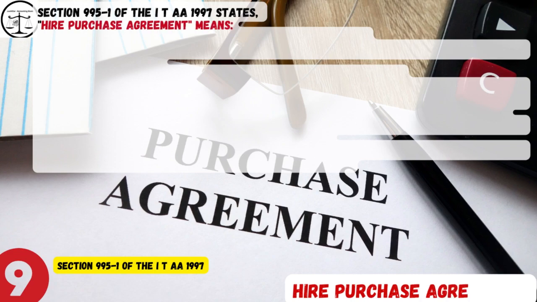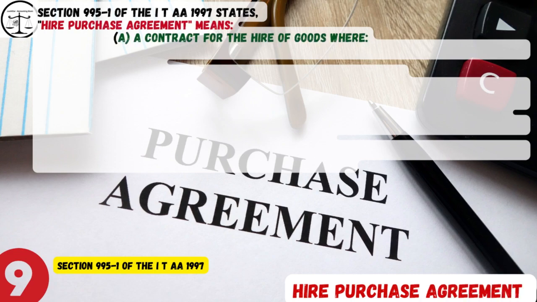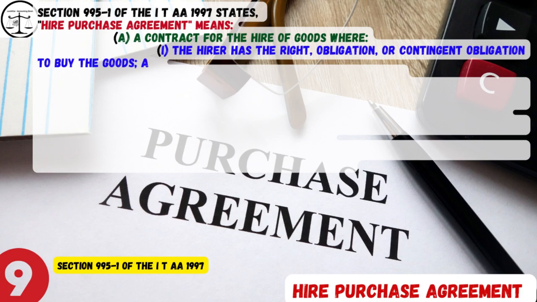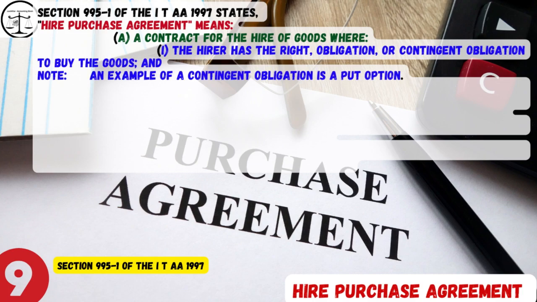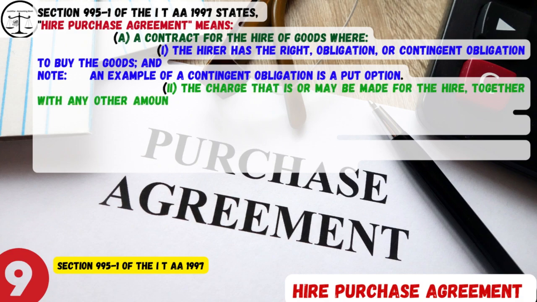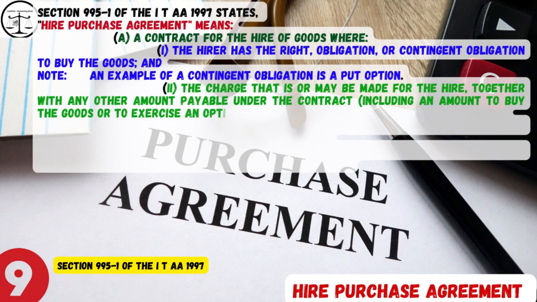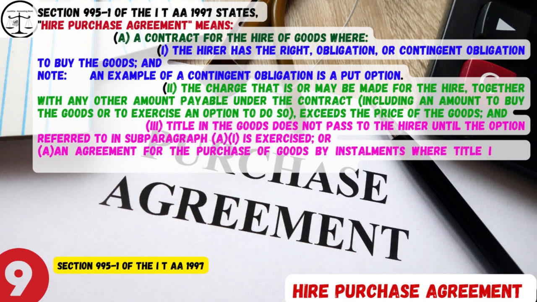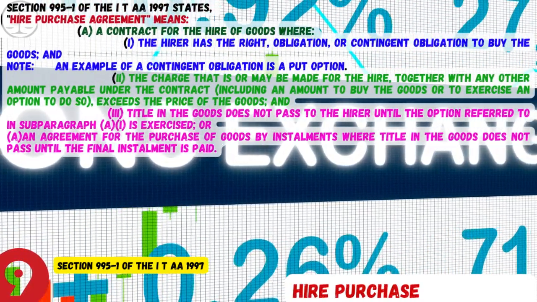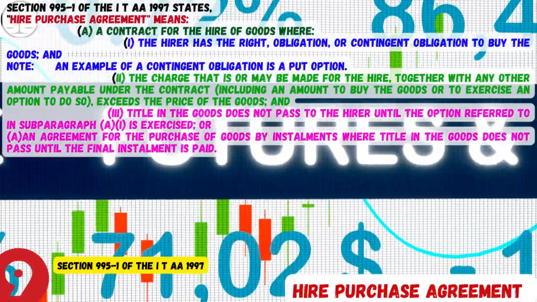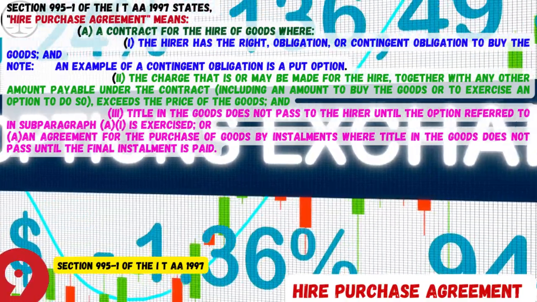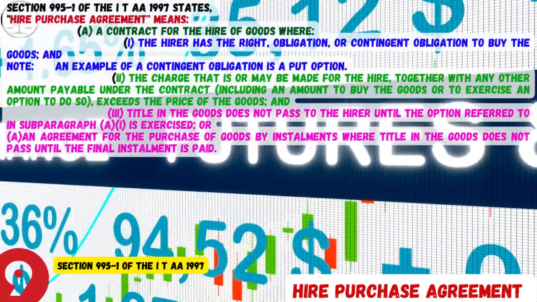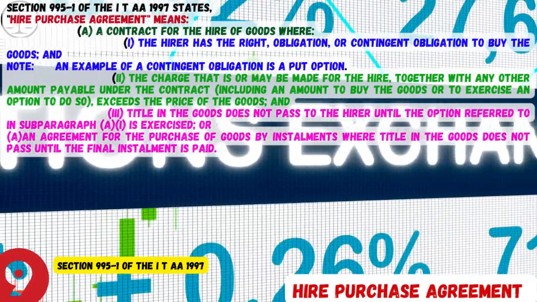Section 995-1 of the ITAA 1997 states, hire purchase agreement means a contract for the hire of goods where the hirer has the right, obligation, or contingent obligation to buy the goods. Note, an example of a contingent obligation is a put option. 2. The charge that is or may be made for the hire, together with any other amount payable under the contract, including an amount to buy the goods or to exercise an option to do so, exceeds the price of the goods. And 3. Title in the goods does not pass to the hirer until the option referred to in